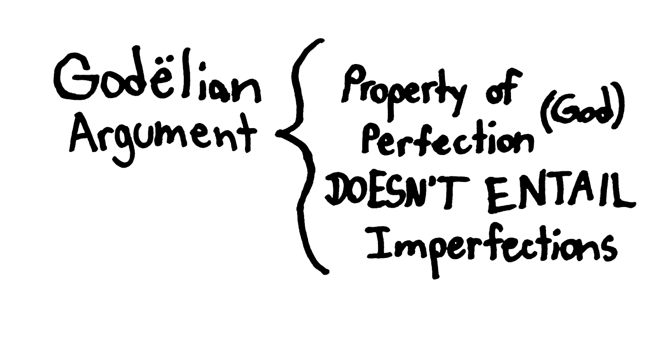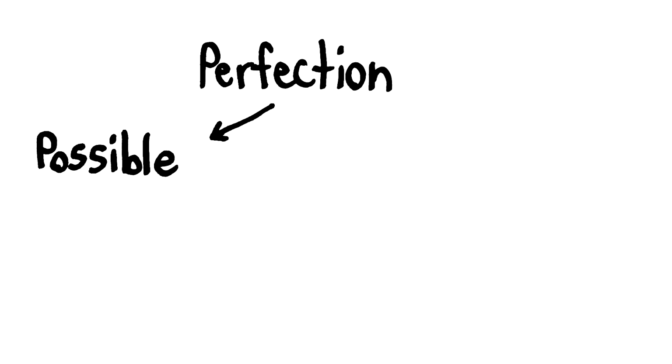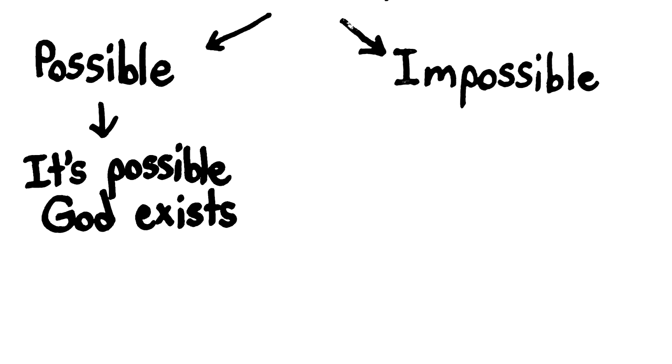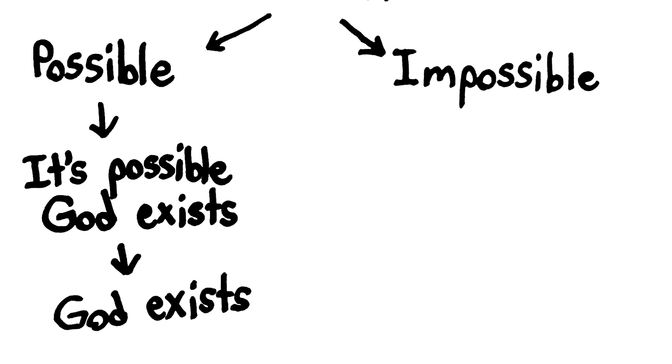Coolio. Now this principle directly guarantees the existence of God. And that's what looks like magic, but if you understand that impossible things entail everything, the logic is straightforward. We can make a diagram to illustrate the reasoning. To begin, either the property of perfection is possible or impossible. That is, either there is a perfect being in at least one possible world, or no possible world. If there is a perfect being in at least one possible world, then it exists in every possible world, and therefore God exists. Standard ontological argument stuff.